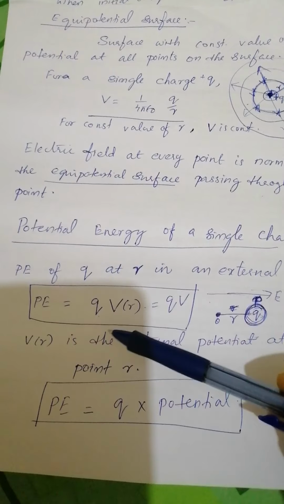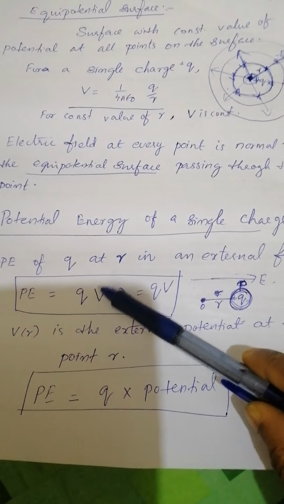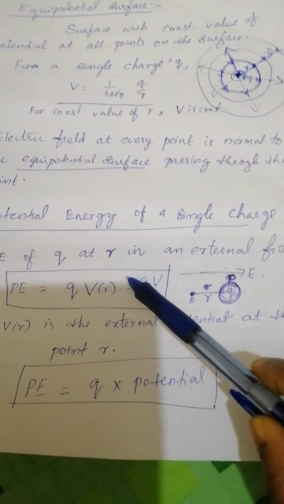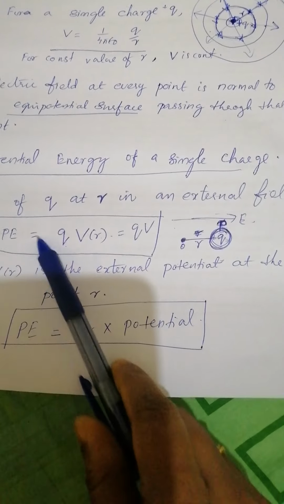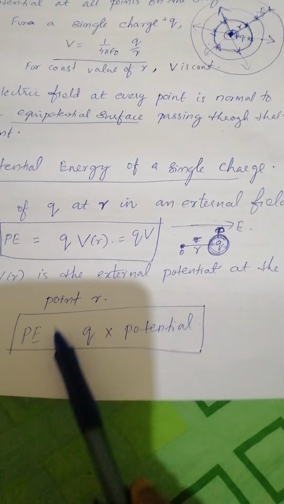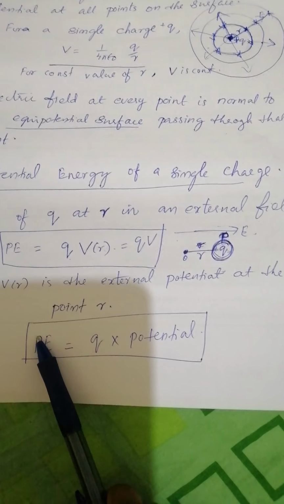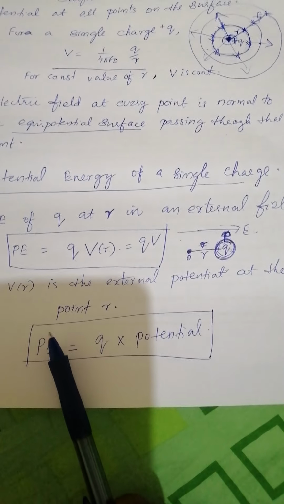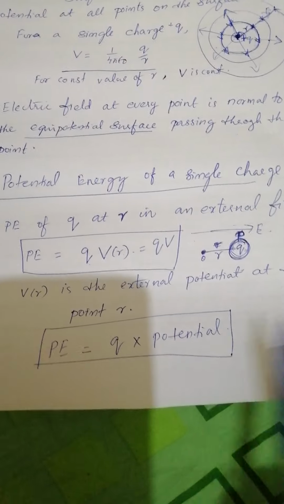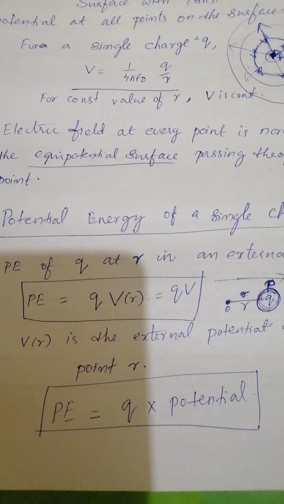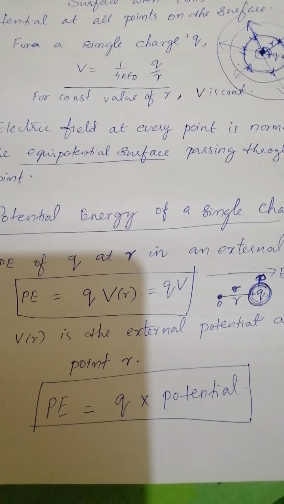Then potential energy for a single charge is equal to q into V. That is, potential energy is q into potential, or simply we can write potential energy of a charge in an external field is equal to q into potential. Okay, let us continue in the next session.